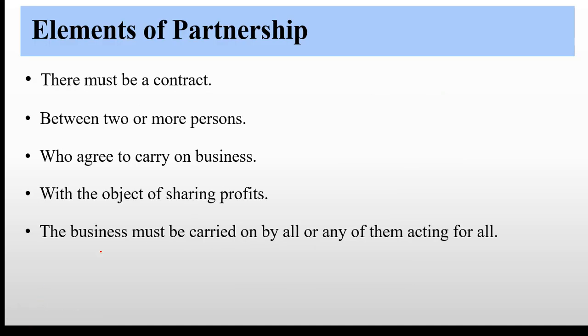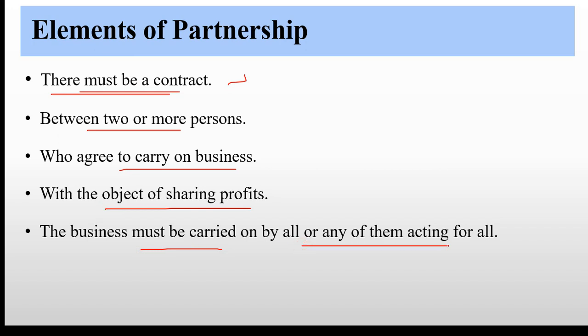In short, the essential elements or characteristics of partnership are that it must be a contract between two or more persons, and the agreement should be to carry on the business with the object of sharing profit, and the business must be carried on by all, or any one of them acting for all the remaining partners.